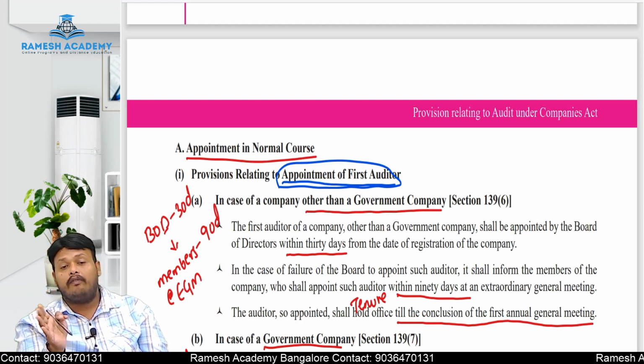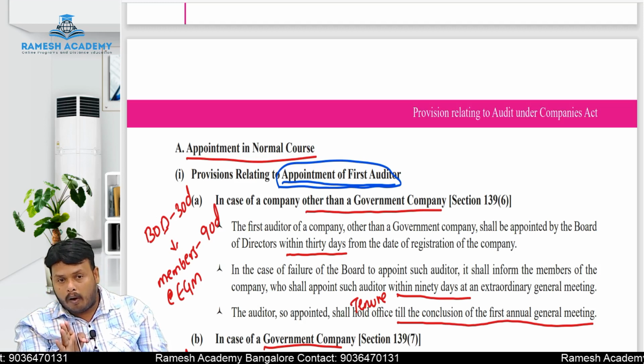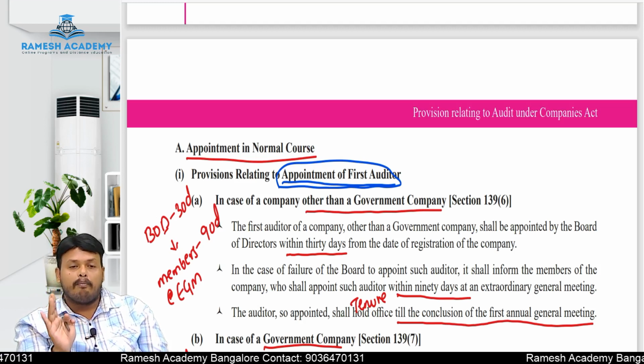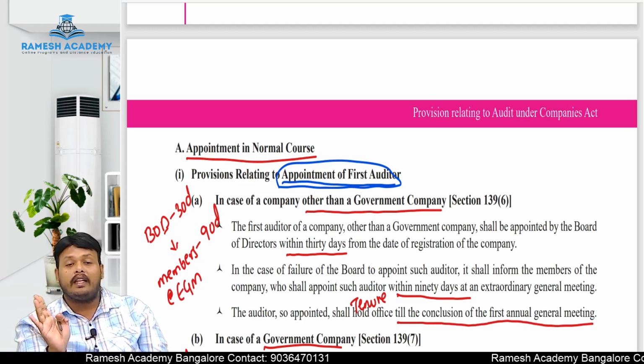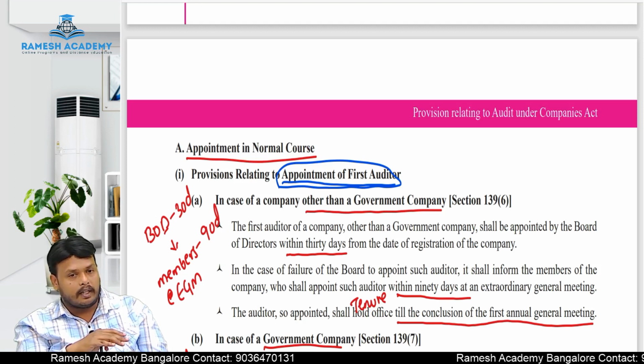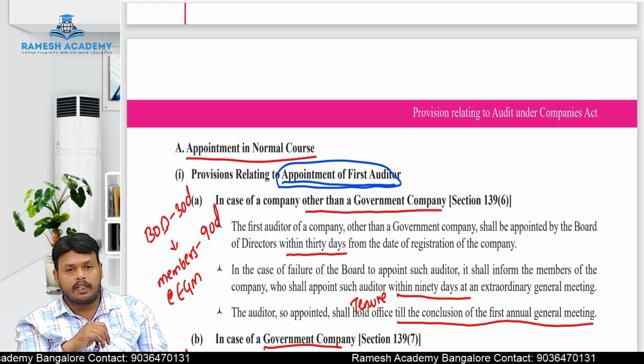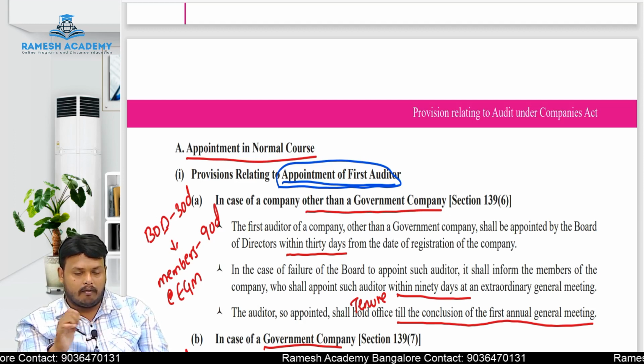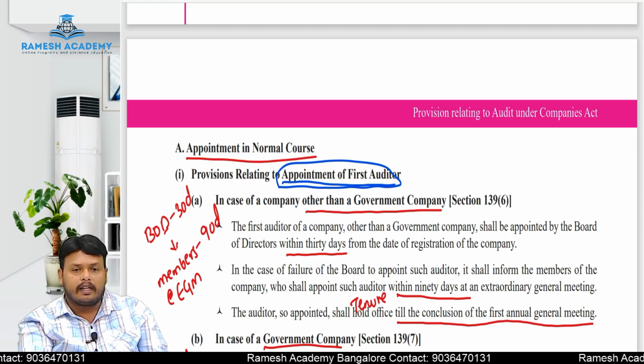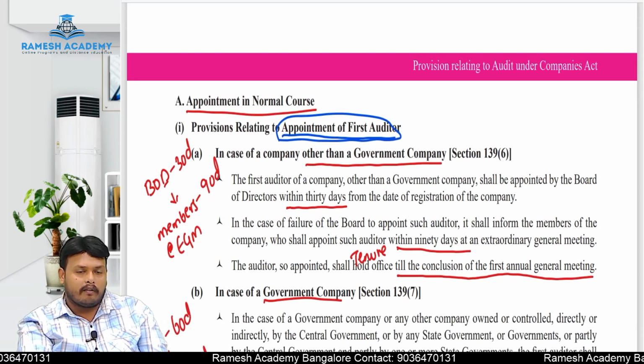Second, if the board of directors fails to appoint the auditor, the members will appoint the auditor within 90 days by conducting an extraordinary general meeting. So here the ratio is 1:3. In the case of the first auditor, the ratio is 1:3: 1 is 30 days, 3 is 90 days. And what is the tenure period of the first auditor?